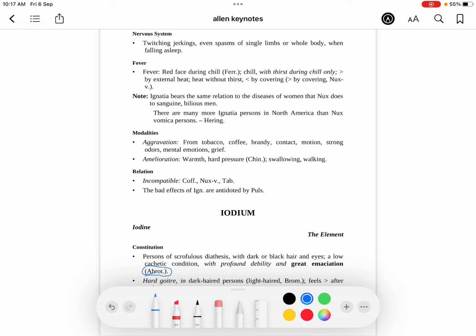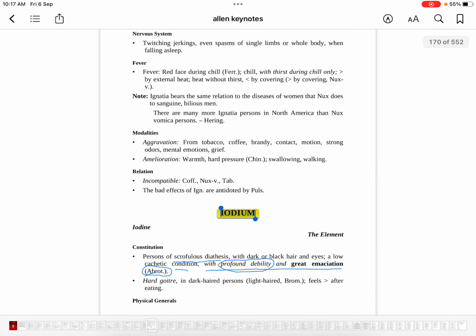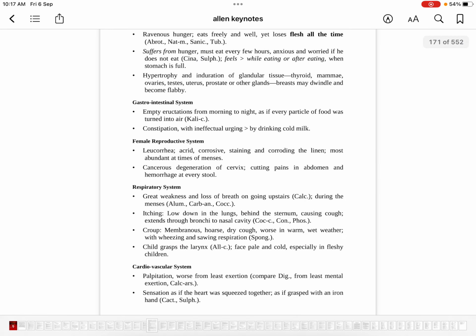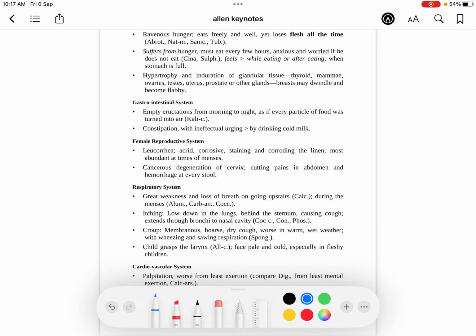That persons of scrofulous diathesis, scrofulous that is lymph node, dark or black hair and eyes, a low cachectic condition. So the emaciation talked about in iodum is with profound debility and great emaciation. So there is a debility with emaciation. This you have to remember for iodum. Whereas Abrotanum has emaciation of the lower legs. But the main point of iodum emaciation is ravenous hunger. Eats freely and well, yet loses flesh all the time. So the iodum patient eats a lot, but is still losing flesh. So that is regarding the emaciation of iodum.